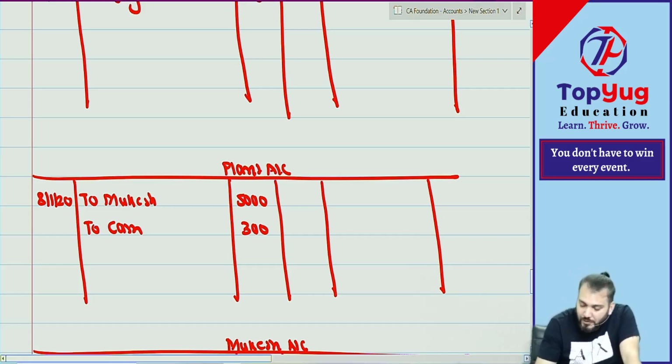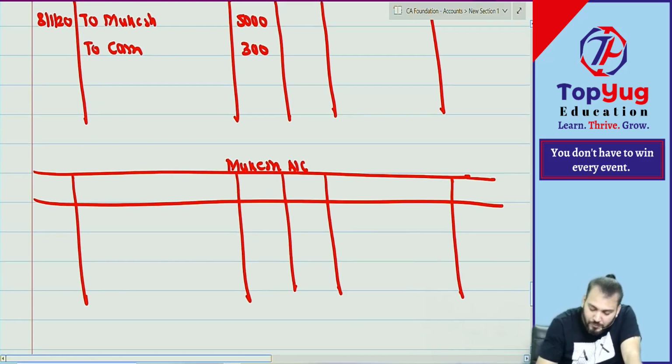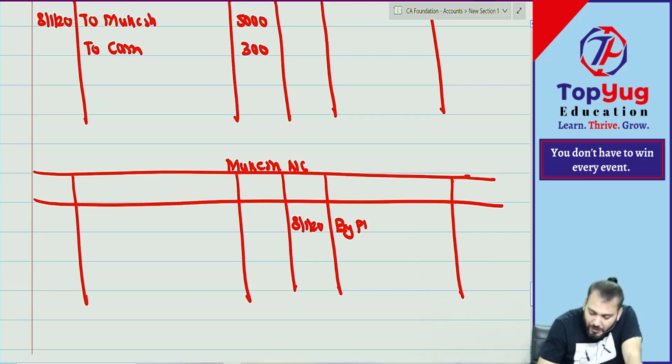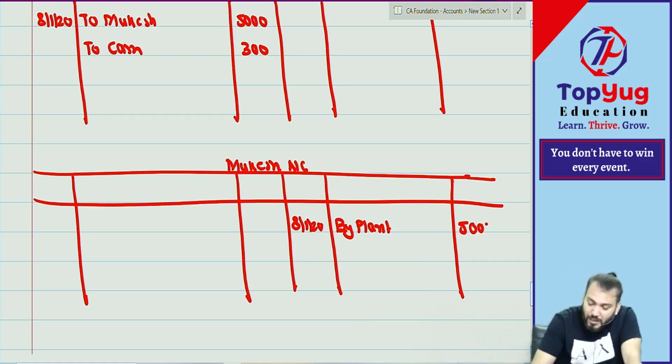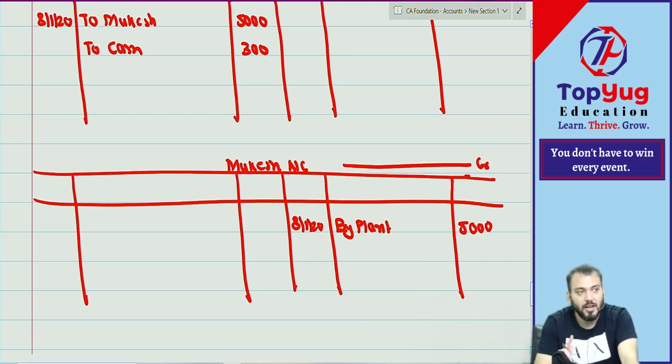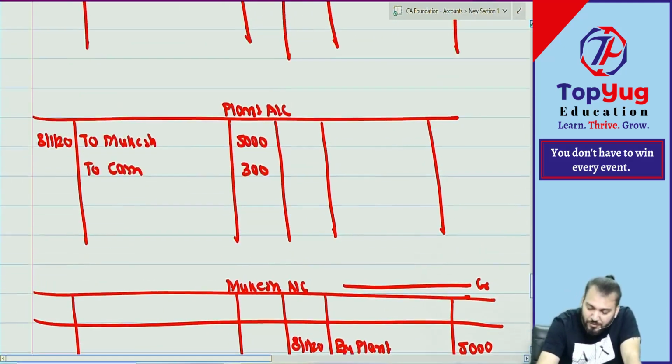Correct. Similarly, we'll go to Mukesh account on 8 Jan 2020. By what? Plant. How much? By plant, how much? 5,000 or 5,300? Mukesh has been credited by what amount? Only 5,000. You just see Mukesh has been credited by what amount? 5,000. Have you understood? Correct? Yes, sir.